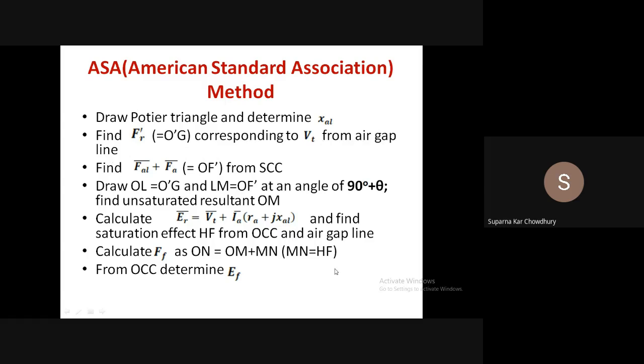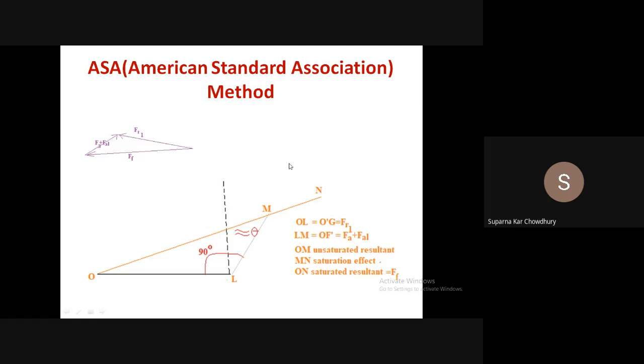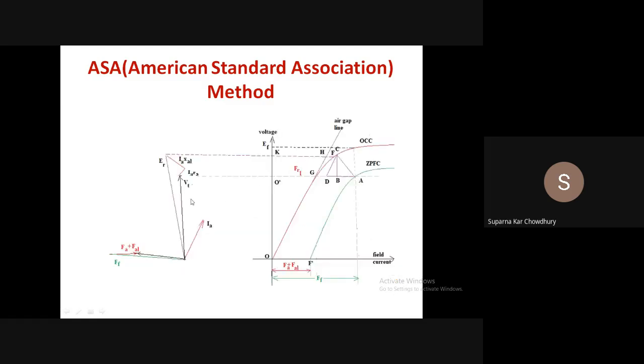That is, in the MMF method, what we did, this FR dashed was taken from the OCC. Instead of that, we calculate the voltage VT plus IARA. So corresponding to that, we get the value from the air gap line. Instead of the OCC, we get the value from the air gap line.